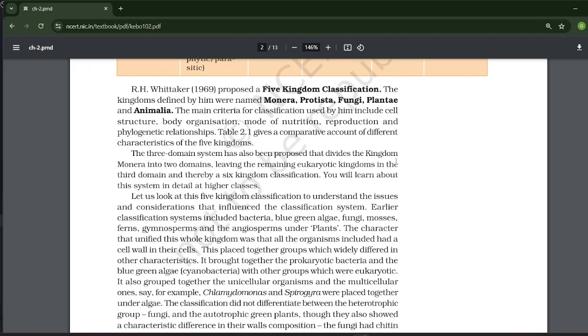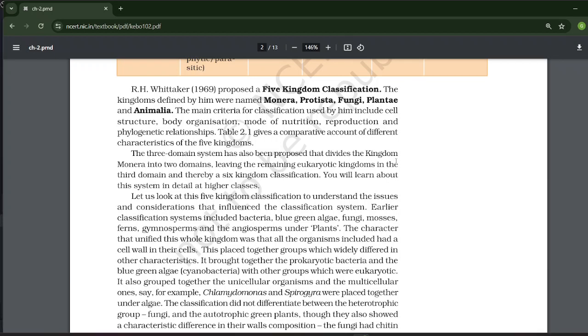The three domain system has also been proposed that divides the kingdom Monera into two domains, leaving the remaining eukaryotic kingdoms in the third domain, and thereby a six kingdom classification. You will learn about this system in detail in higher classes. Let us look at this five kingdom classification to understand the issues and considerations that influence the classification system.